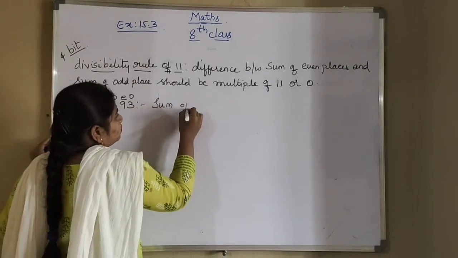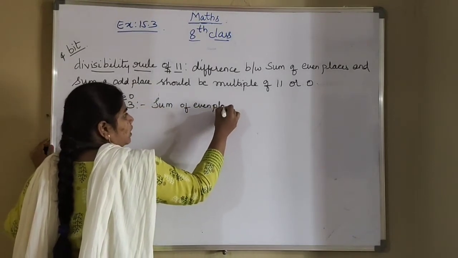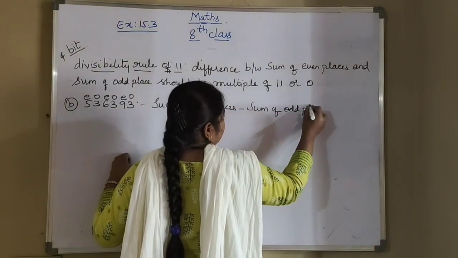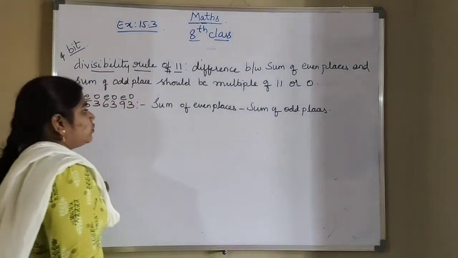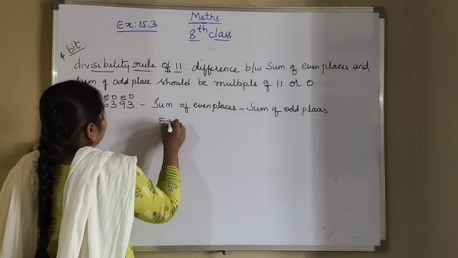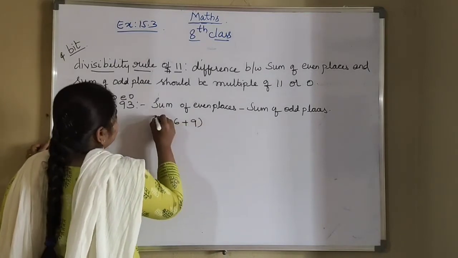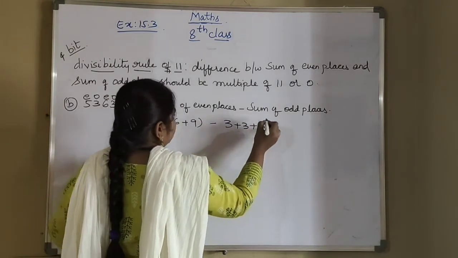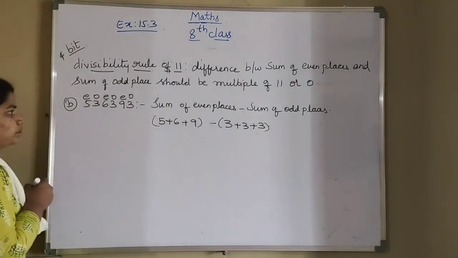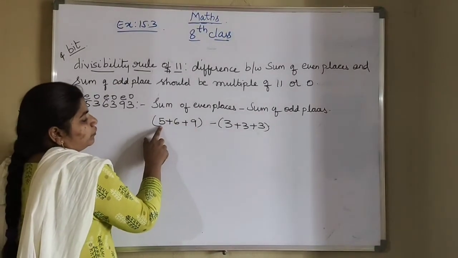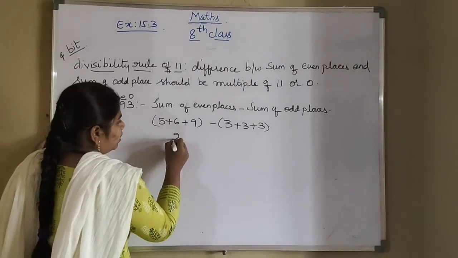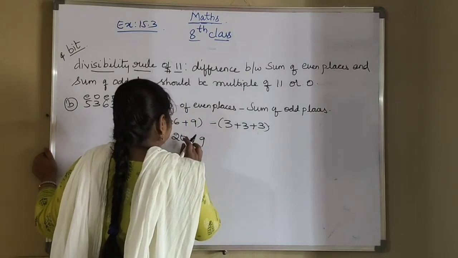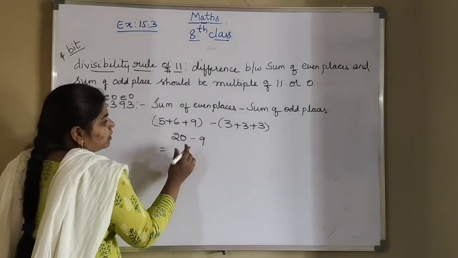Sum of even places minus sum of odd places. What are even places here? 5 plus 6 plus 9 minus 3 plus 3 plus 3. So how much will it be? 9 plus 5 will be 14. 14 plus 6 will be 20. Minus 3 plus 3 is 6, 6 plus 3 is 9. So 20 minus 9 will be 11.